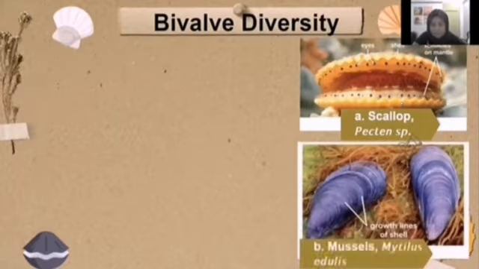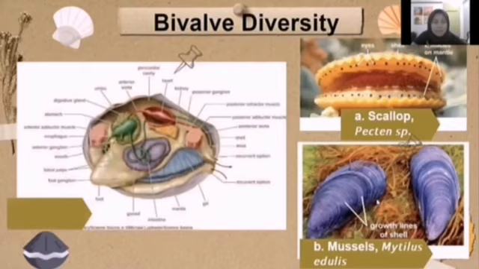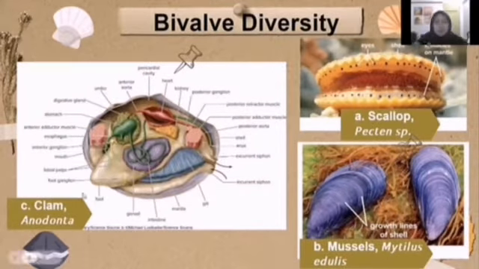The second one is mussels, Mytilus edulis species. There are growth lines on the shell of a mussel. The third one is a diagram of a clam, Anodonta species. In this diagram, we can see that there are many important organs such as the heart, kidney, intestine, stomach, digestive glands, the mouth, and many more. The heart is located in the reduced coelom.